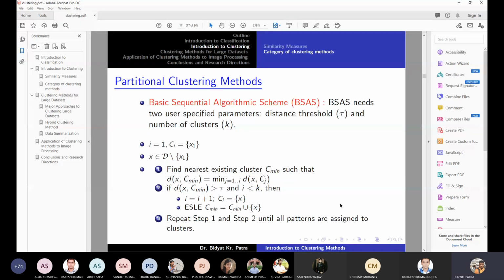He is asking whether in the initial stage data is given or clusters are given. Only data will be given, and the number of clusters will be informed and the threshold will be informed. Okay.